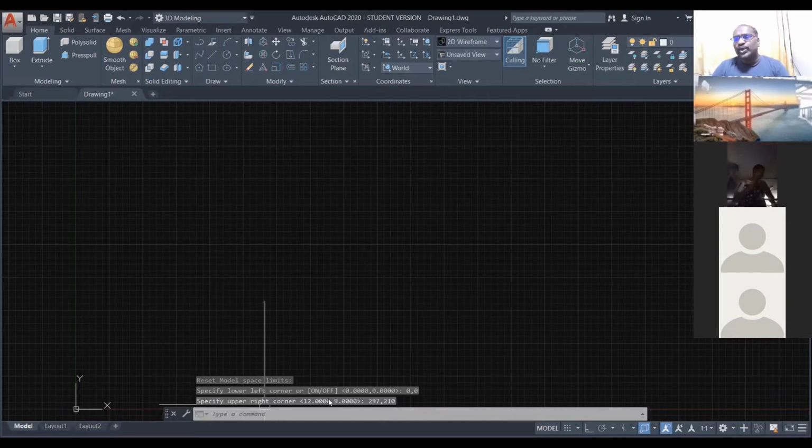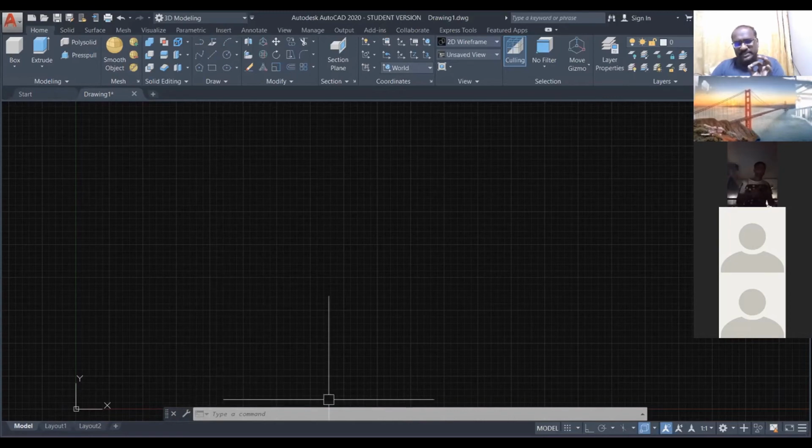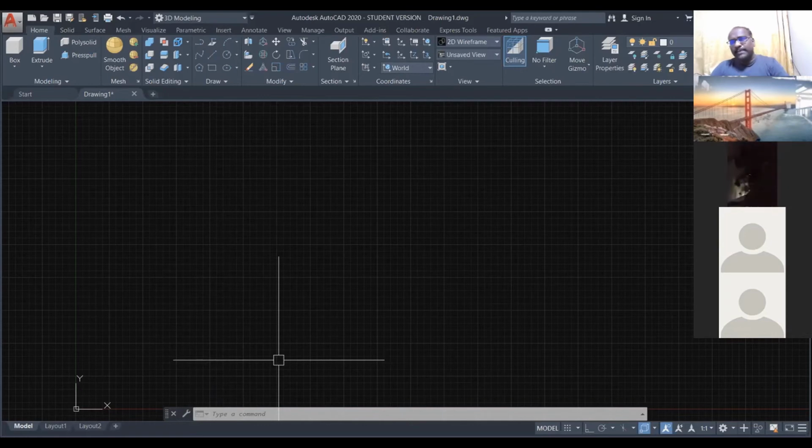See, already I told you the AutoCAD application works by commands. Whatever information you give, the computer will take it and do it. If information is not enough, then automatically the computer will ask you a question. If information is more than enough, the computer will close the command. See, already I made limits to set my paper.